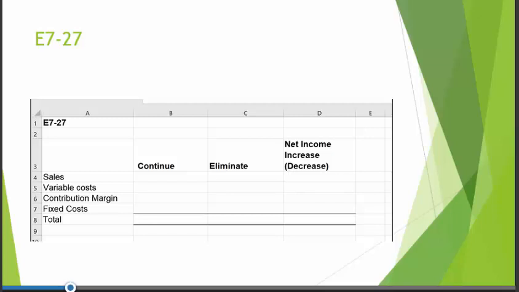So right now the other 5 divisions have sales of $1,664,200. Cost of goods sold is $978,520, and a gross profit of $685,680. The operating expenses are $527,940 to get net income of the other 5 divisions of $157,740.